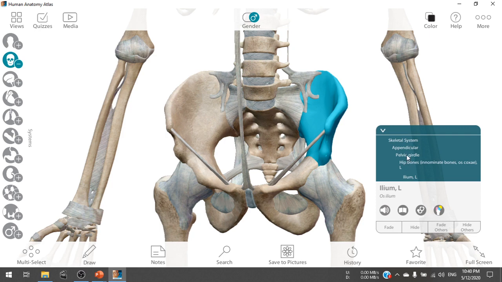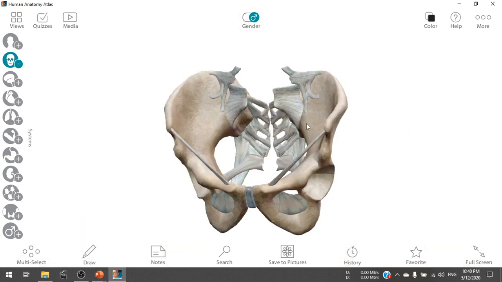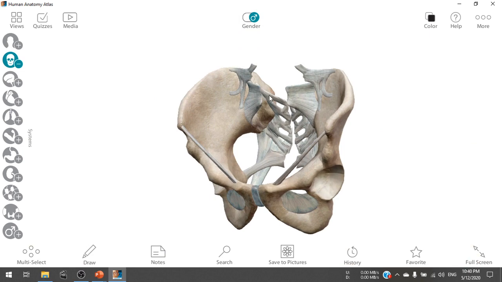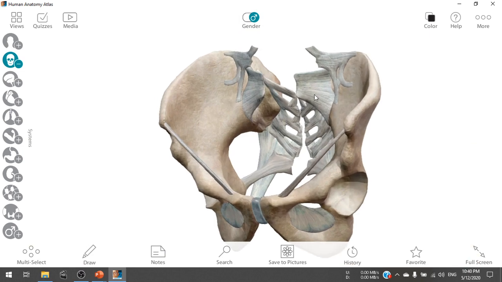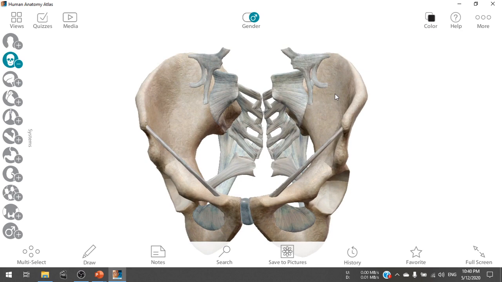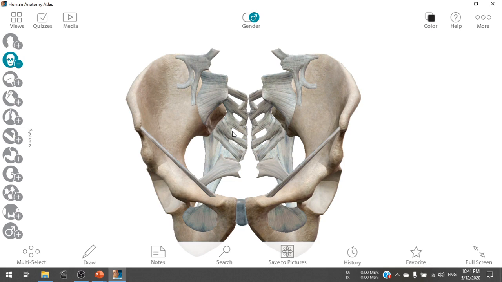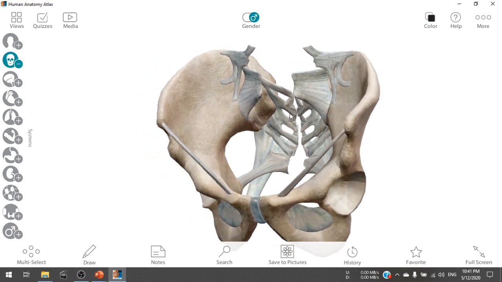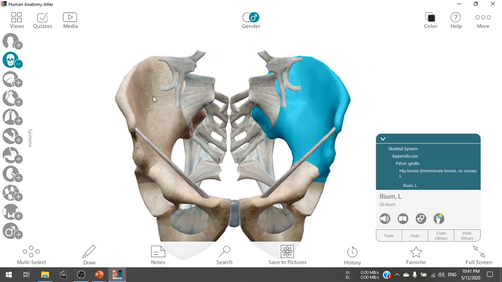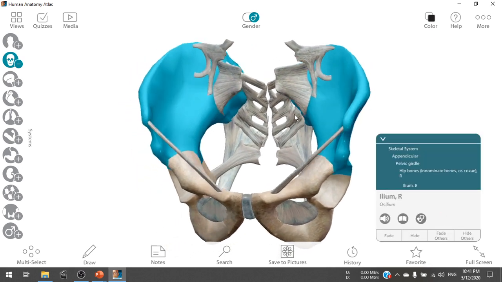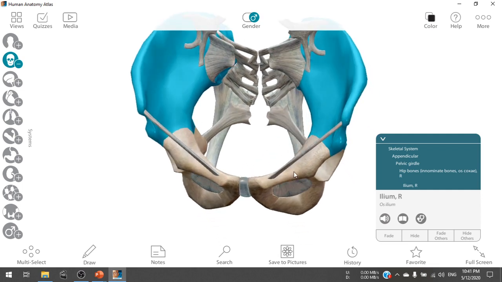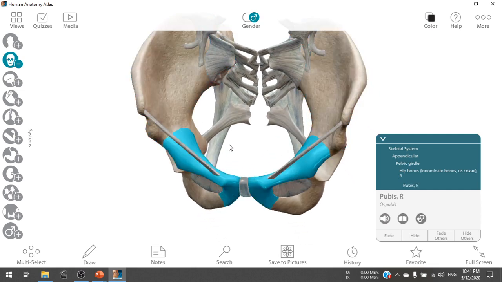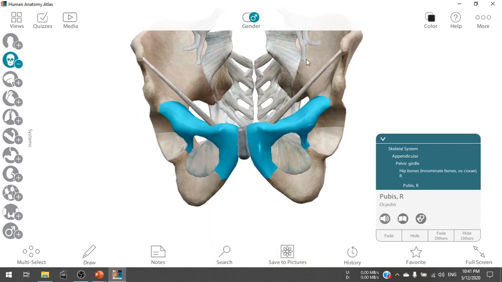And in the pelvic girdle region, here we see these bandage-like parts are called the ligaments, and at the end of this chapter we will describe about them, what are ligaments, and how it looks like. So here you see there are multiple ligaments present at the pelvic girdle. That is not our topic of interest at this moment. So these two bones are called ilium, and the two bottom bones are called the pubis. So these two are ilium and these two are pubis.